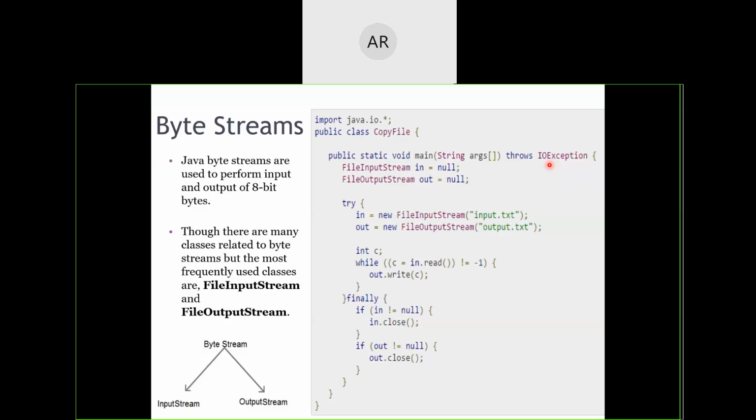But we will try to learn how to create our own exception classes also. Those are called predefined exceptions. Sorry, when we start defining our own exception class, it will be called a user-defined exception. If we use predefined exception classes, it's called predefined exception handling.